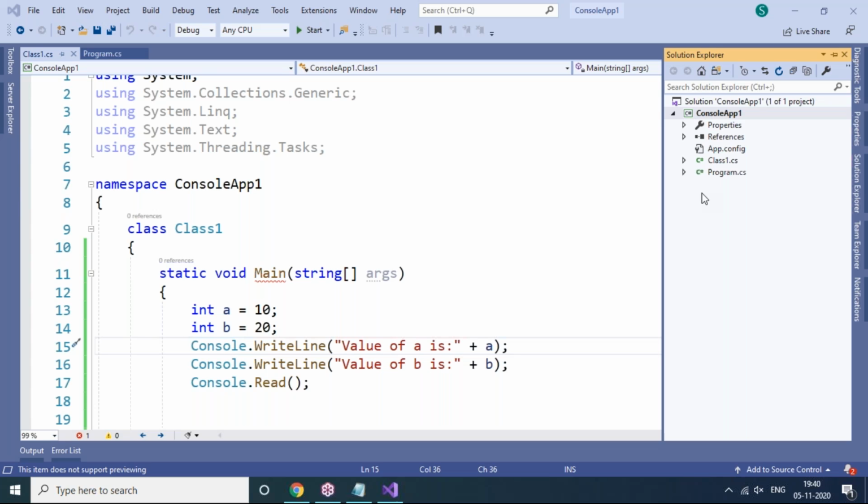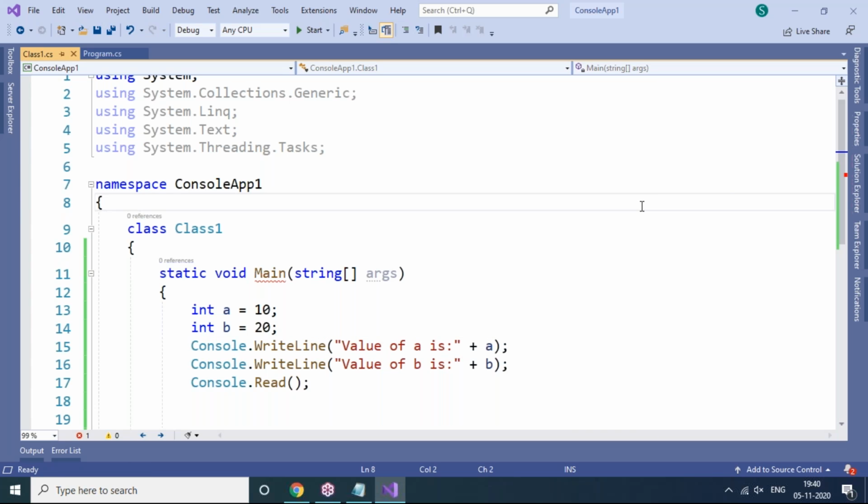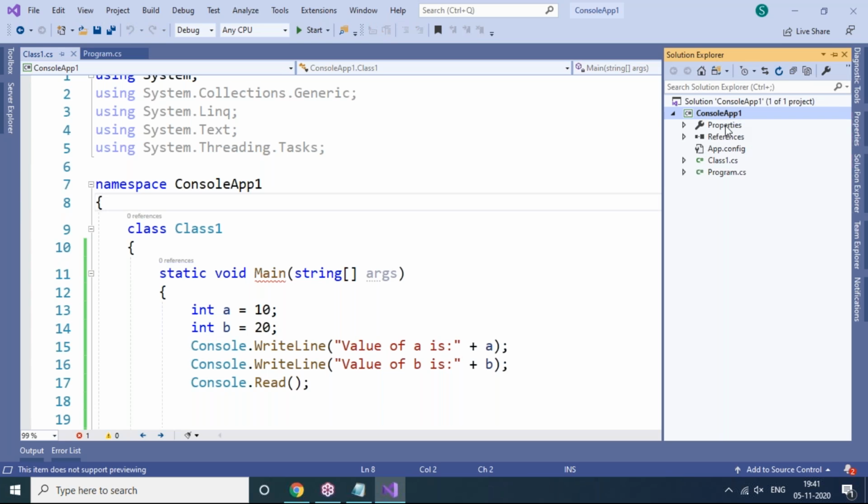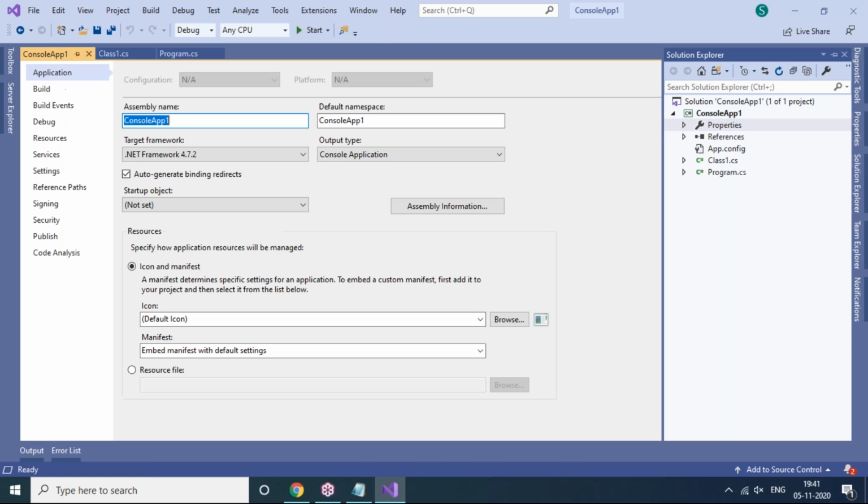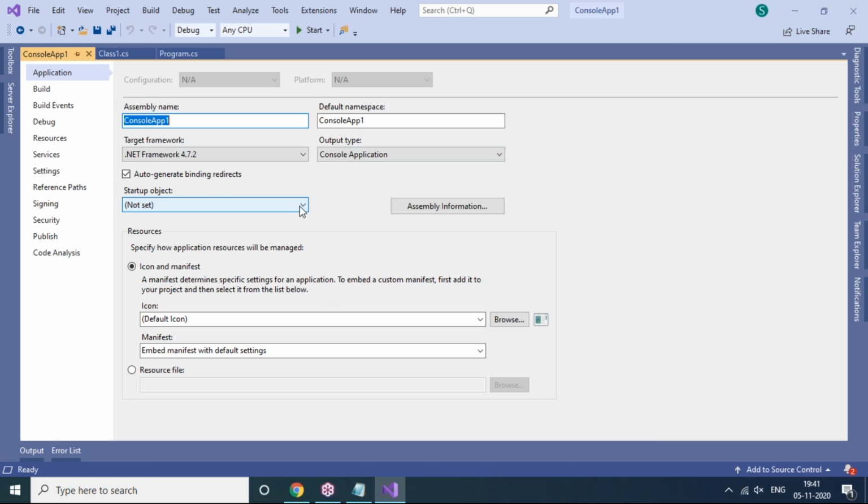How to say? By changing the startup object. How do we change the startup object? Yes, there are some steps you need to follow every time. Startup object means from which program onwards you want to start. So go to Solution Explorer, double click on Properties, and you can see here the startup object in the drop down list.